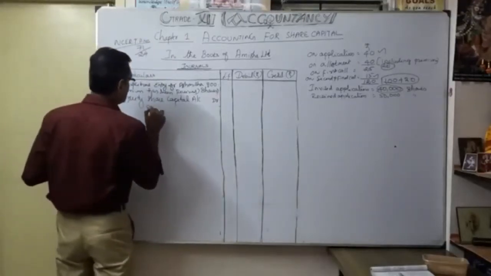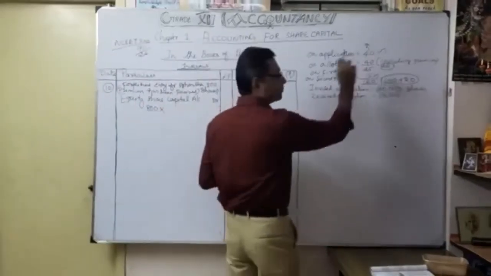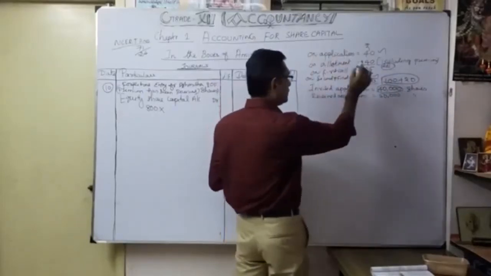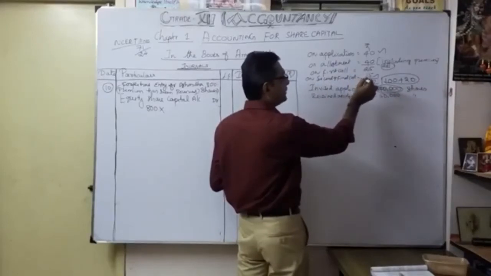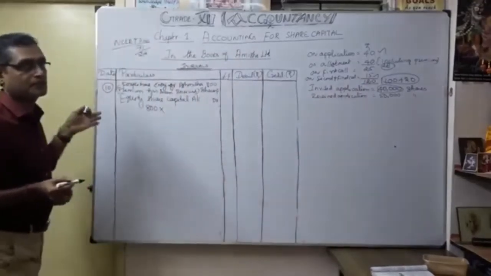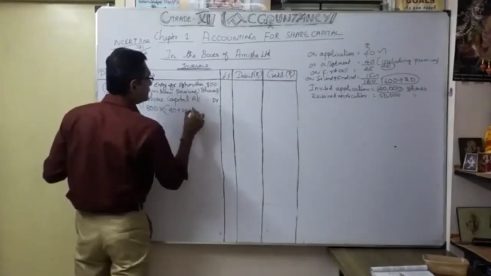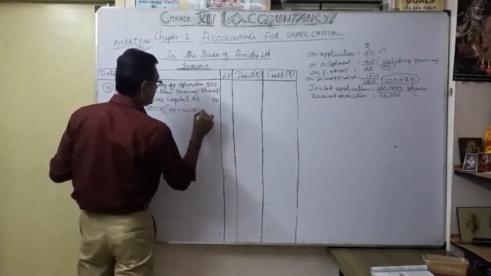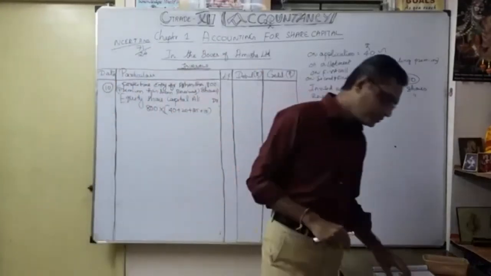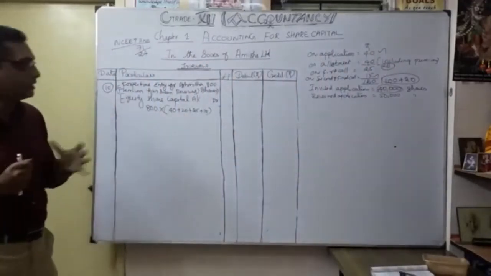How many shares are going to be forfeited? 800 into the called up money. 40 rupees applied, allotment 20 rupees, first call 25, second call 15. Totally coming to 800 into 100 rupees. Here we need not consider security premium because premium has been received.